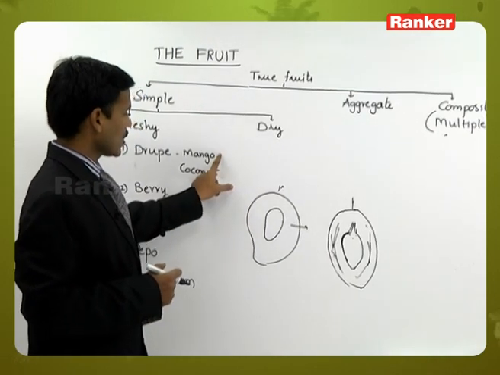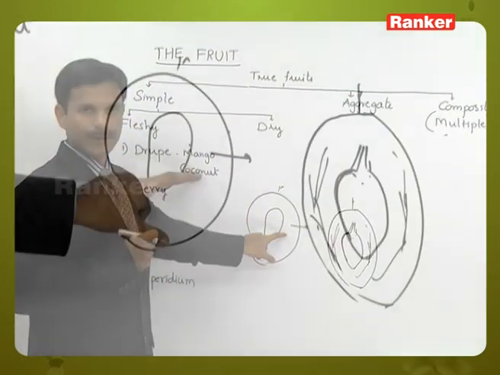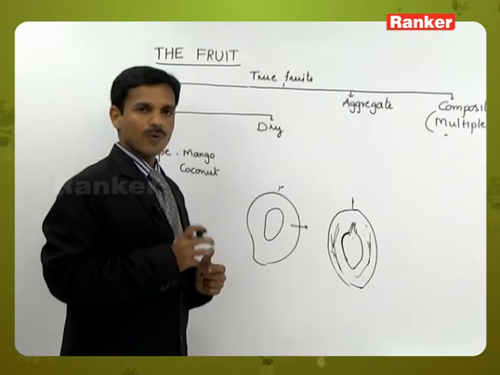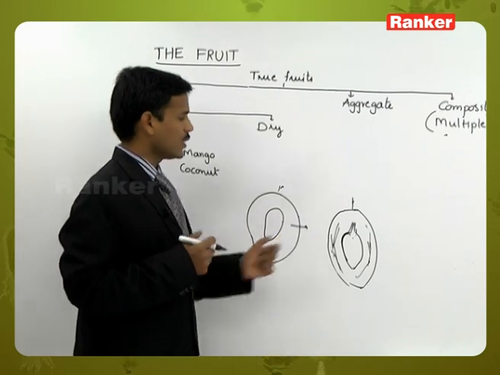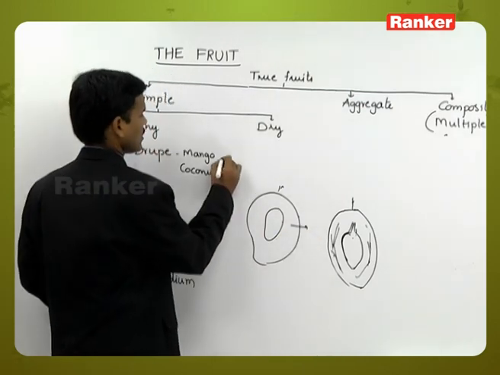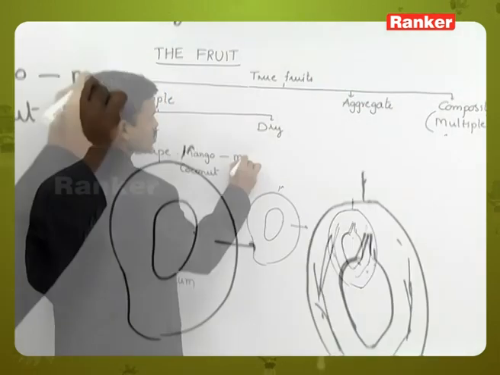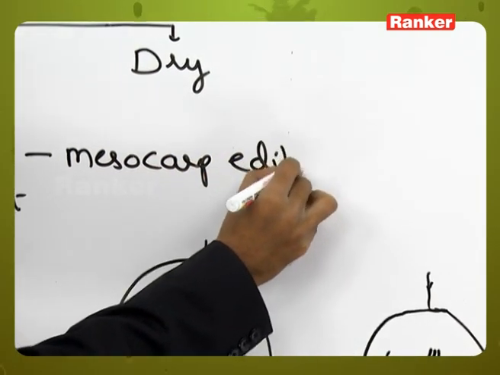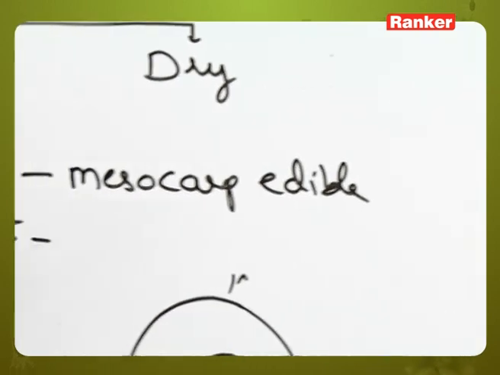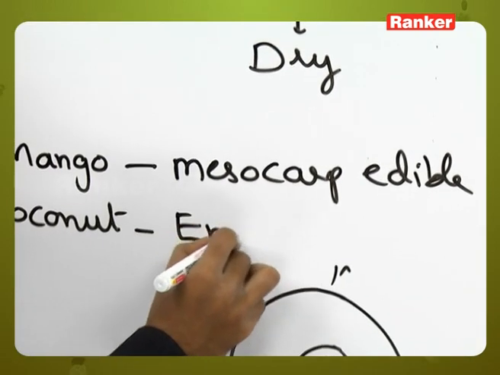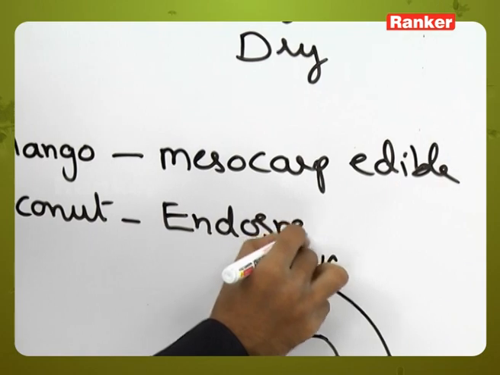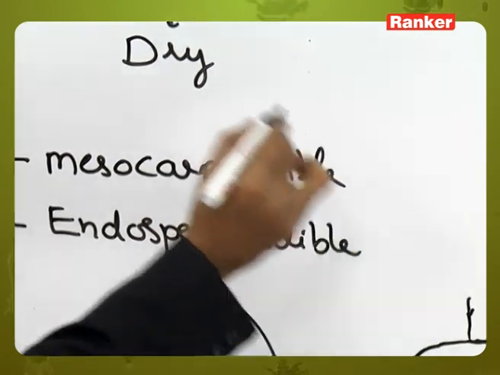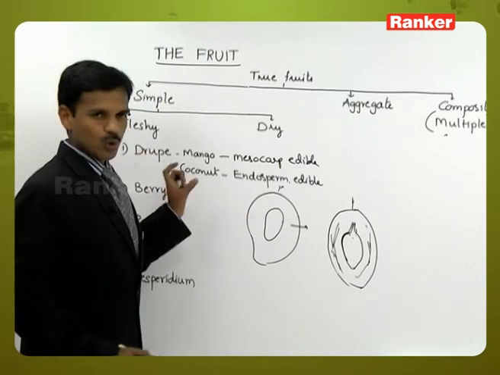In the mango, the edible part is the middle mesocarp, and in the coconut, the edible part is the endosperm. So that is about drupe.